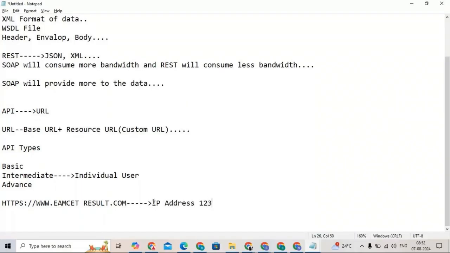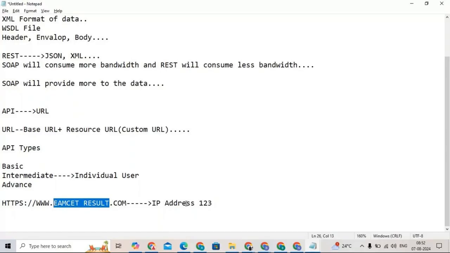This IP address is nothing but some number, like 124.1. You will not understand what exactly the number is saying. So server providers like GoDaddy will give you one IP address, I mean, they will provide one IP address with a name. In the backend it is a number format only, but in the front end you will see the names.